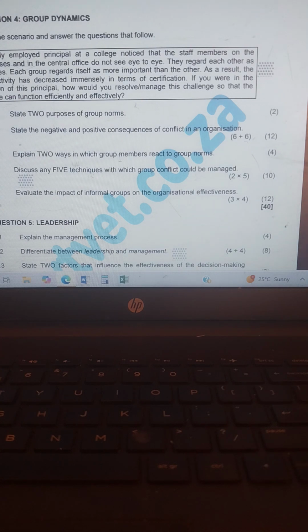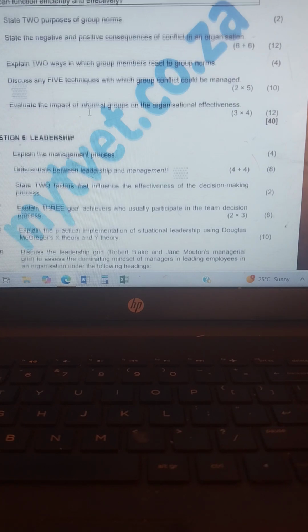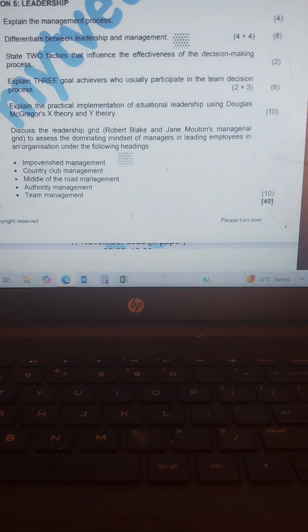Then we go to question 5. It's about leadership. Leadership 5.1 says, explain the management process. The first step in the management process is planning, which is deciding what the organization is going to do.